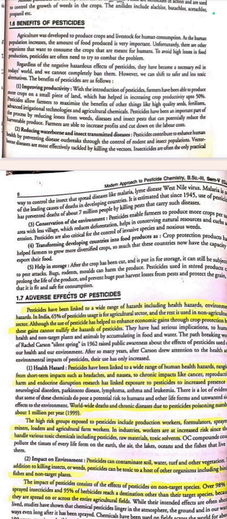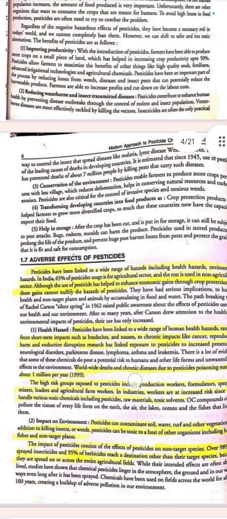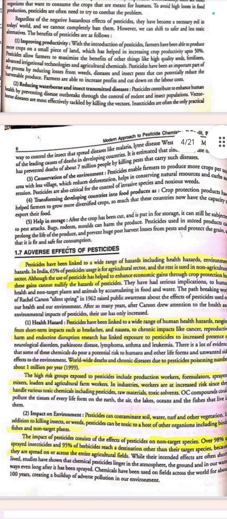Regardless of the negative hazardous effects of pesticides, they have become a necessary evil in today's world and we cannot completely ban them. However, we can shift to safer and less toxic alternatives. The benefits of pesticides are as follows.